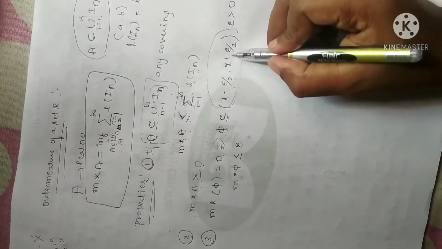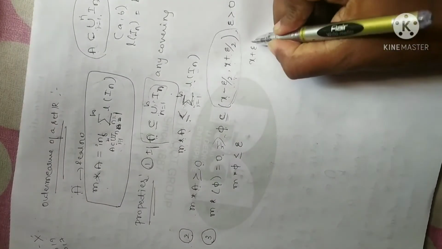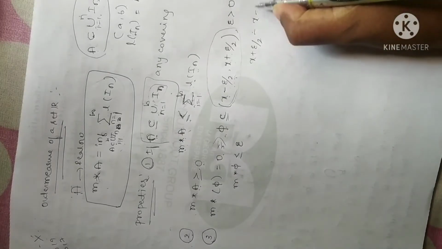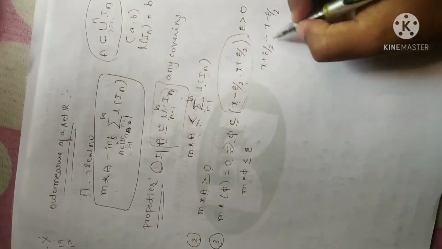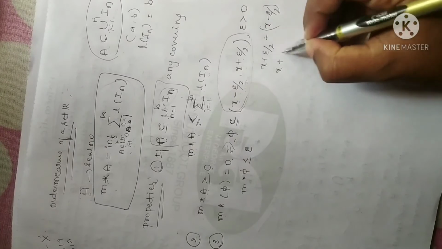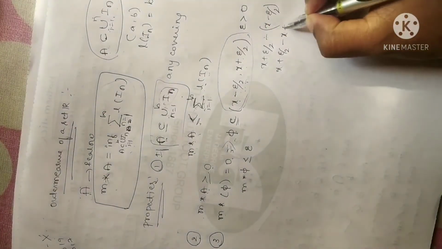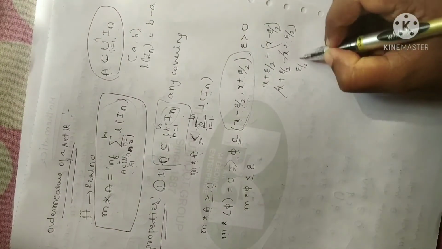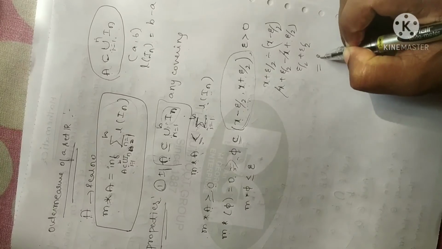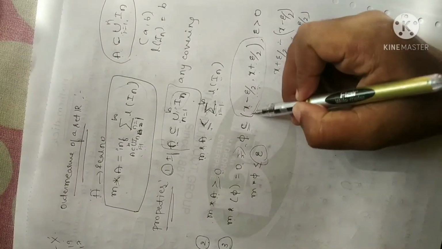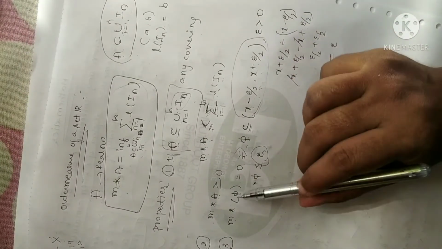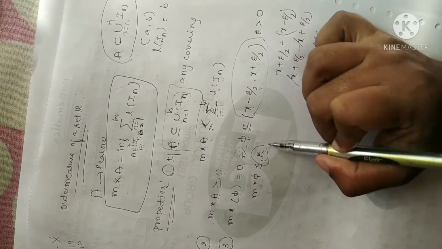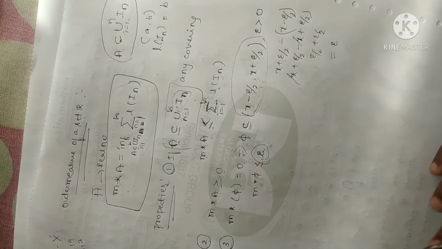So if you take the length of this particular interval, x plus epsilon by 2 minus x minus epsilon by 2, since you have minus here, it becomes x plus epsilon by 2 minus x plus epsilon by 2. So plus x minus x gets cancelled. Epsilon by 2 plus epsilon by 2 gives us epsilon. That is the reason I can replace this with epsilon. So if this is the case, I can apply these two properties. Remember, this is one of the properties of outer measure of a given set.